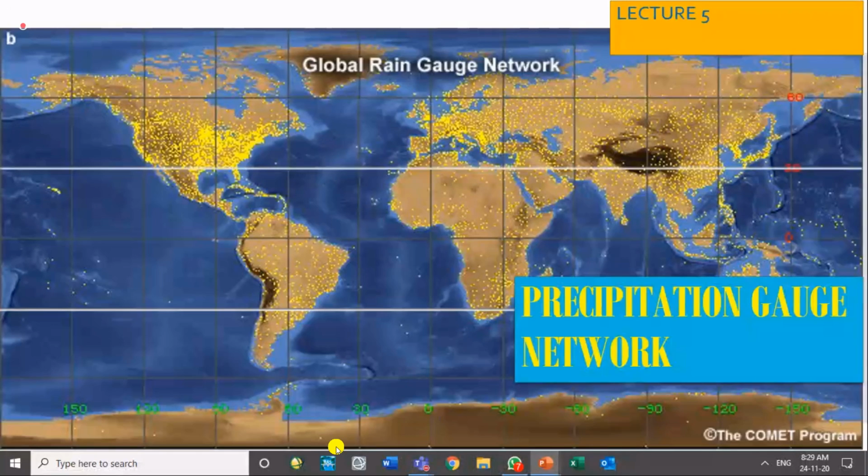And that much money should also not be spent. So ideally each inch should be gauged, but we cannot. We have a very small number of rain gauges which we can install because of economic reasons. So we have to properly plan a gauge network, and the World Meteorological Organization has given us guidelines that if the area is of this kind, the topography is of this kind, the rain is of this kind, then gauge density should be so much.